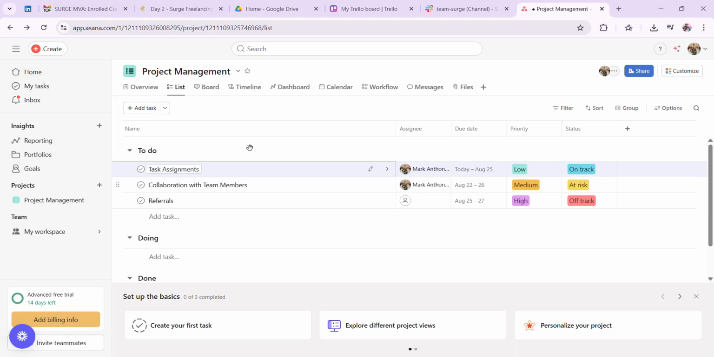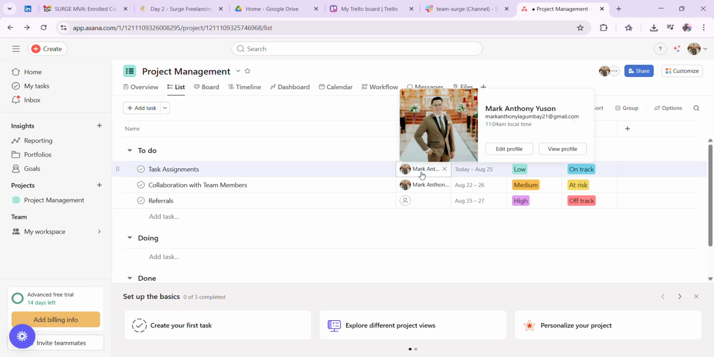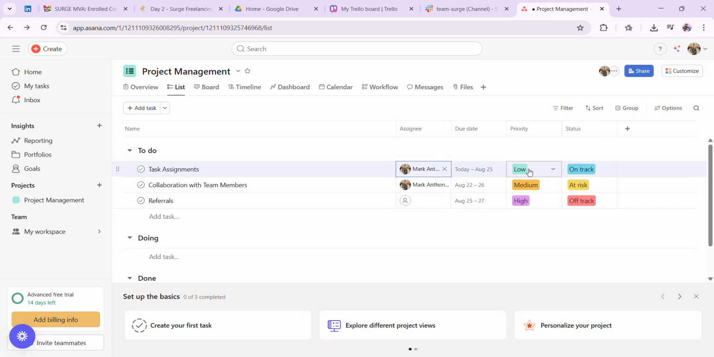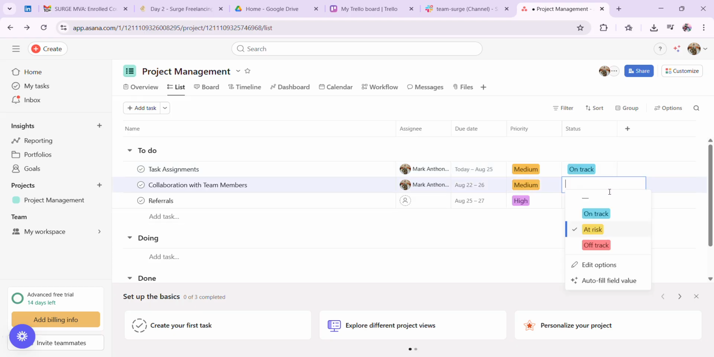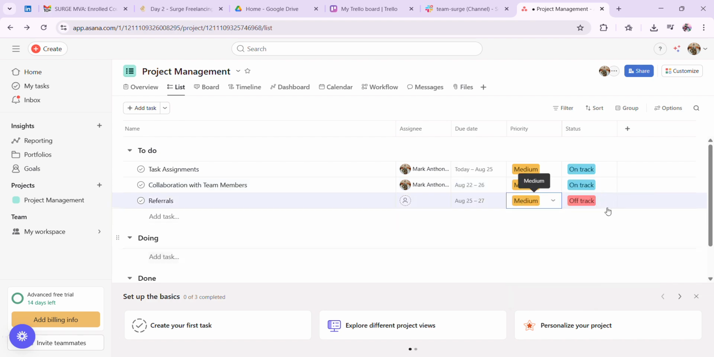So the next one is my project management on my Asana. So here's my Asana. I've just already put some to-do list for this group. So I have to put some medium, have to on track. It's not so high, but medium or high. And then on track, put some on track on it. Yeah, you can also change the colors if you want.